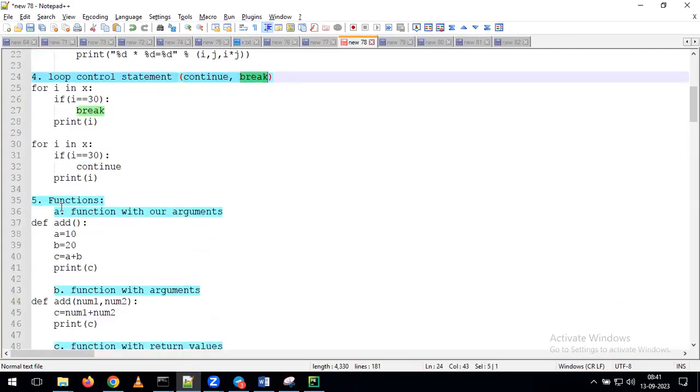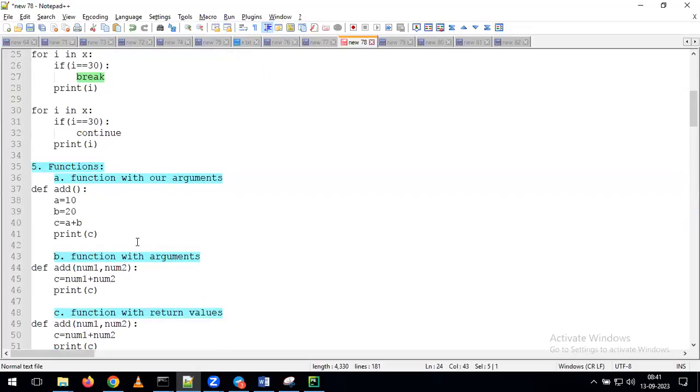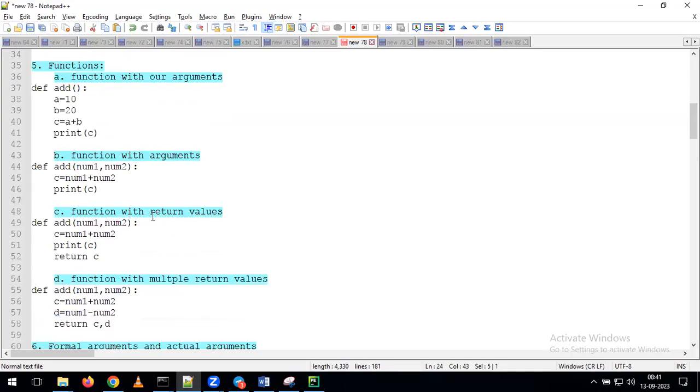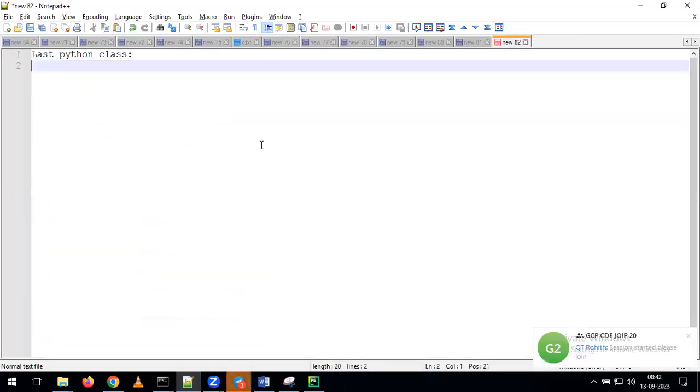Then we discussed how to create functions, and within functions how to create functions without arguments, functions with arguments, functions with return values, and functions with multiple return values. All these are the topics we covered in our previous session. Now in today's session, we'll start discussing some new topics in Python.